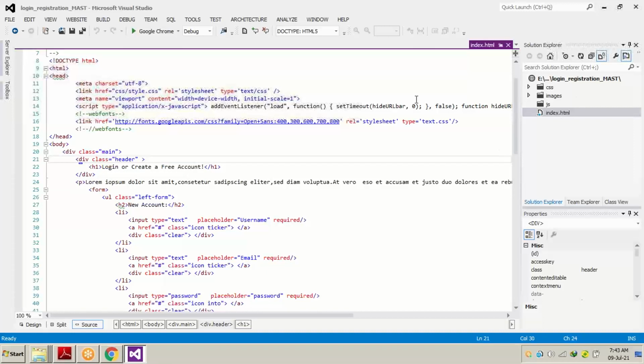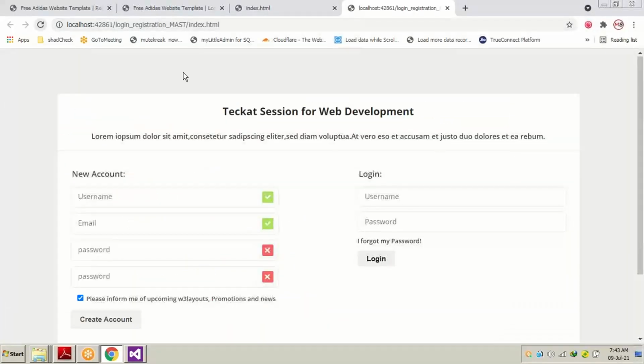Now if we want to change something, we can write a new heading, for example TechCat session for web. Save it and just refresh the page. You are going to see the changes right on the screen.